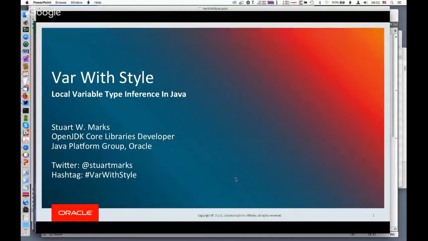Okay, so as Roberto mentioned, the title of this talk is VAR with Style. VAR is the keyword that's used. The official name of the feature is Local Variable Type Inference.